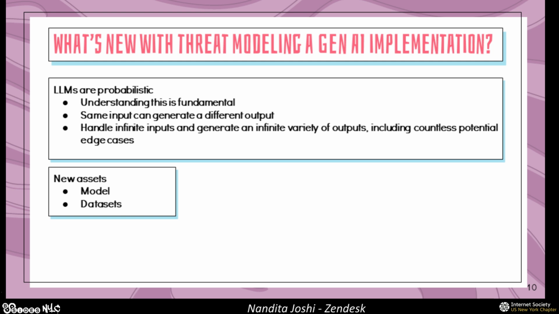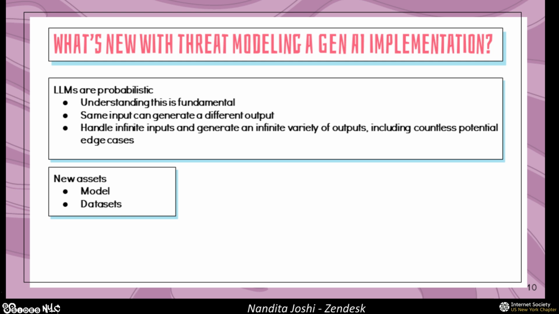In the context of threat modeling your GenAI implementation, it's essential to identify and protect all of these new assets that come into play. You want to protect the asset itself, as well as secure how this asset is being used in the context of your GenAI application. So when we talk about our model, we're talking about things like your architecture, your weights and biases that are used, your optimization algorithms. And we're also talking about how your model processes its input and output, and whether it includes safeguards against malicious inputs and edge cases.